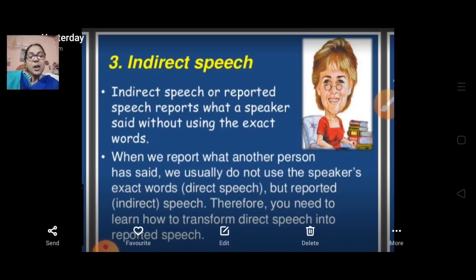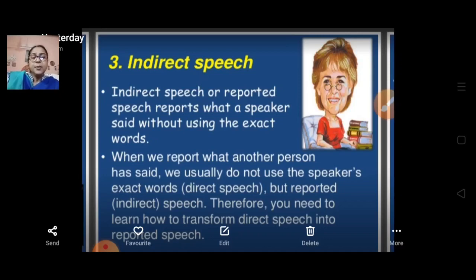Now when we convey the thought of the speaker without the actual words, but with its full meaning intact, it is called indirect or reported speech or narration. We do not use inverted commas over here.